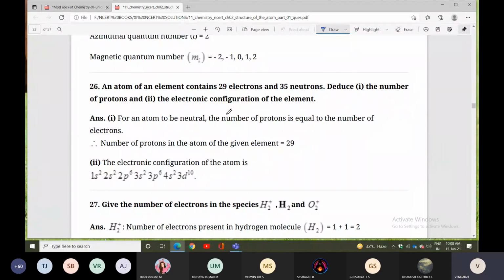The electron configuration you can write down is 1s2, 2s2, 2p6, 3s2, 3p6, 4s1, 3d10. 4s1 is correct.